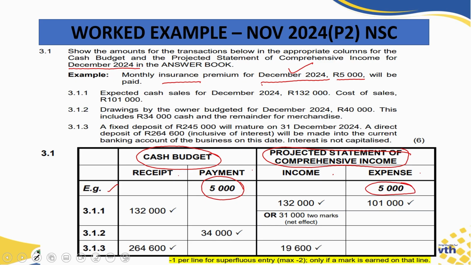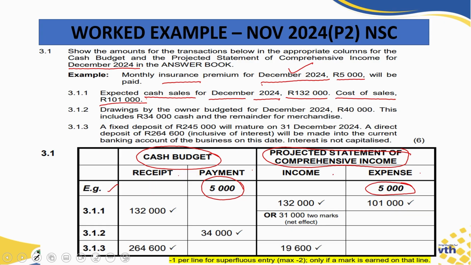And when we look at our next transaction, 3.1.1, it states here, the expected cash sales, very important, Grade 12, cash sales for December 2024 was an amount of 132,000. The cost of sales was 101,000.